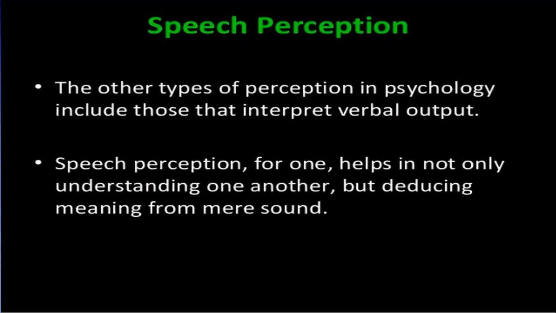Okay, after that, speech perception comes. The other types of perception in psychology include those that interpret verbal output. Speech perception helps not only in understanding one another, but in deducing meaning from mere sound. For example, if somebody is talking to you in a louder voice, or that individual's pitch is sharp and loud, you will feel offended and you will not feel good.